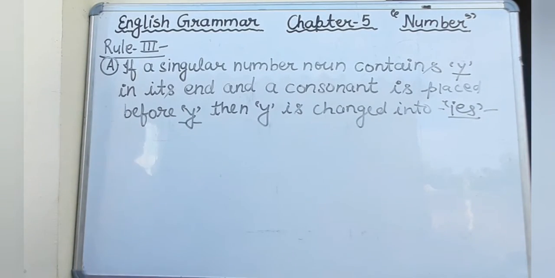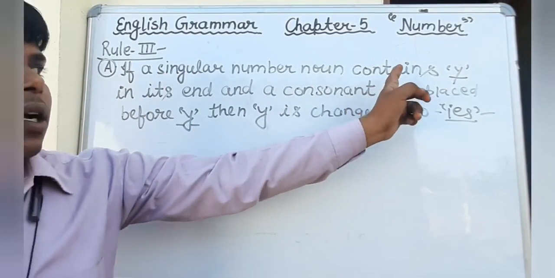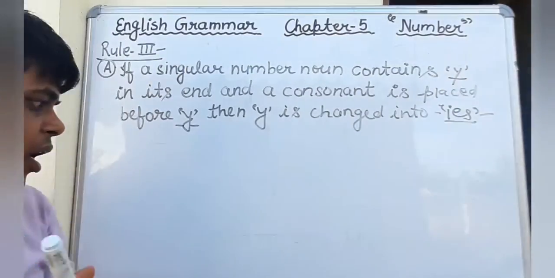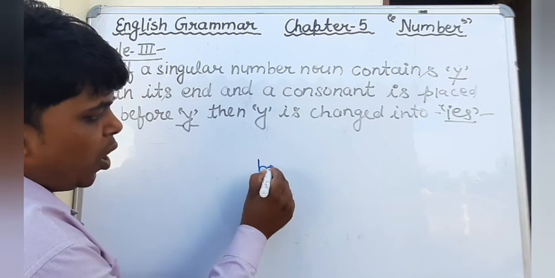I will explain to you. First of all, dear students, just see here. If the singular number contains Y at the end, you can say boy.